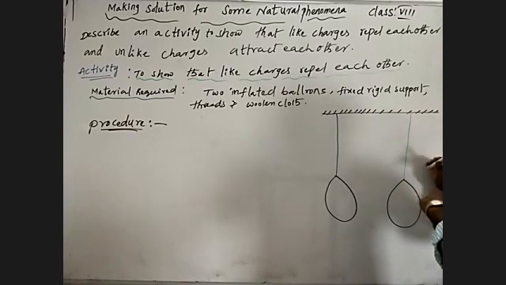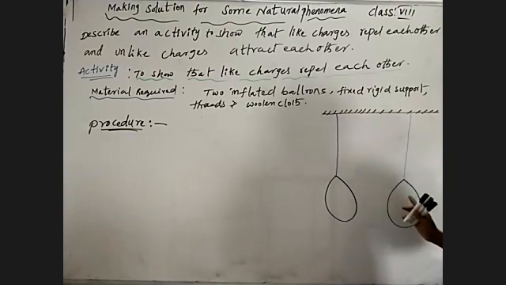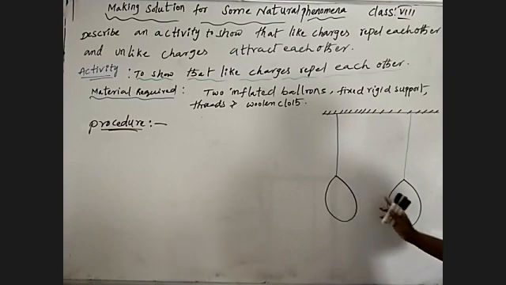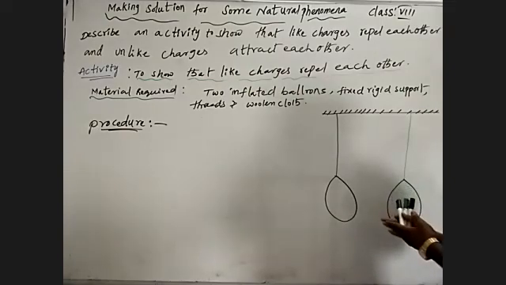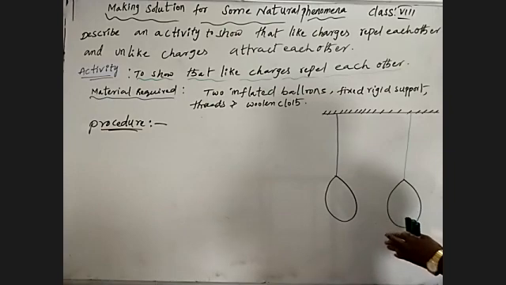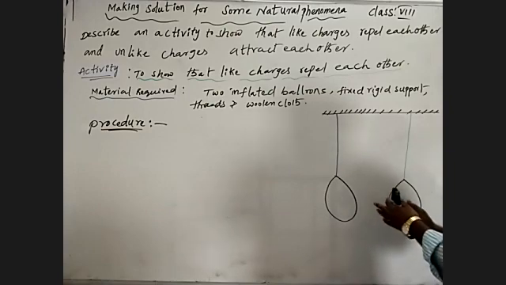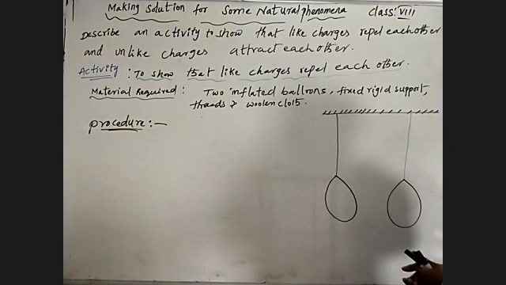After rubbing the two inflated balloons, if you place them in contact, we will observe that the two are moving away from each other.